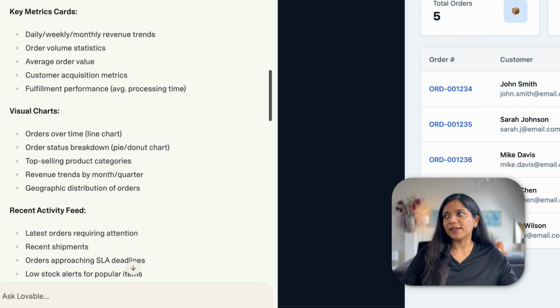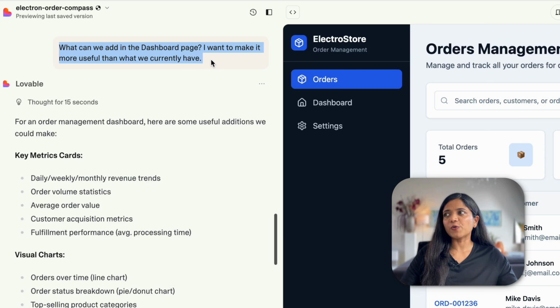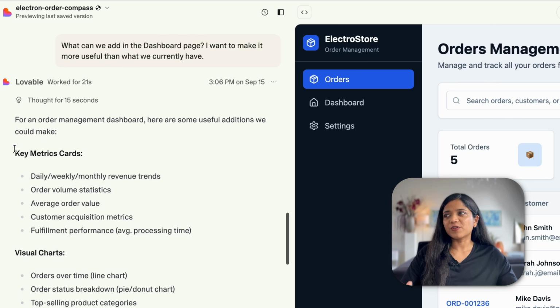Now here's what I did. I asked some questions on what can we add in the dashboard page. I want to make it more useful than what we currently have. Now this is where I wanted to understand what kind of features I can add in this dashboard screen, and Lovable responded with certain ideas.